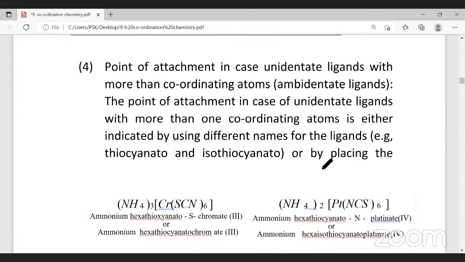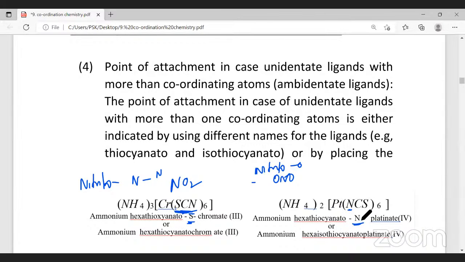All right. Point of attachment, ambidentate ligand, NO2: you have to write it as nitrito-N, I told you, or nitrito N. And if we have ONO, you have to write it as nitrito-O. We have learned an example. Here it is cyanate ion, thiocyanate ion. Here it is linkage through S, therefore we have given it as S. Here it is linkage through nitrogen, therefore it is nitrogen.